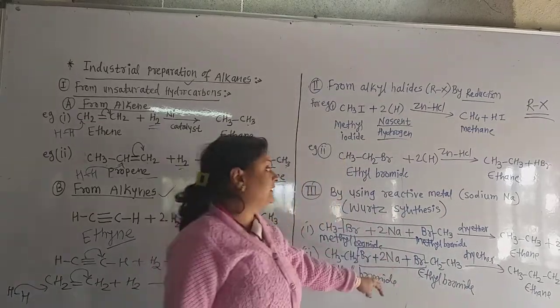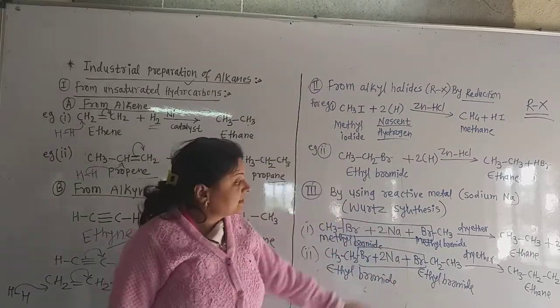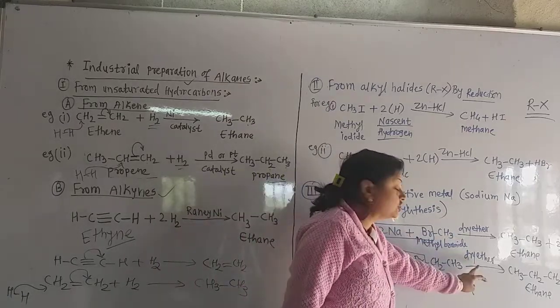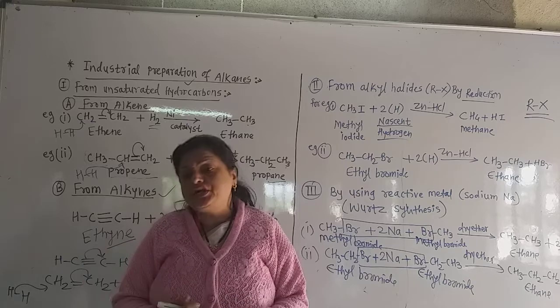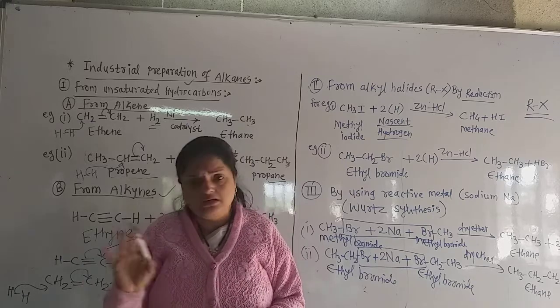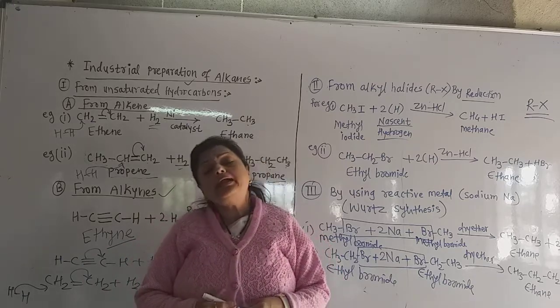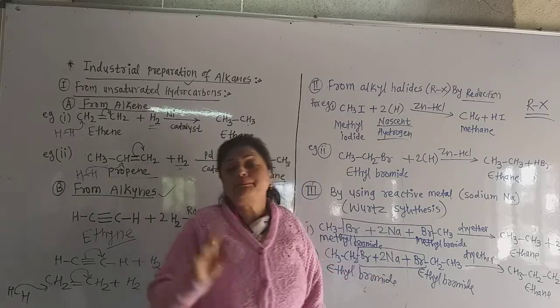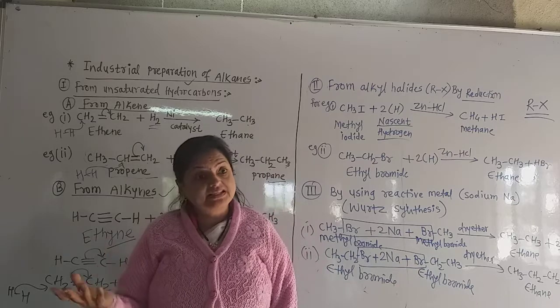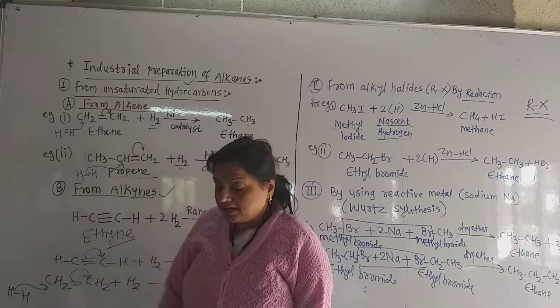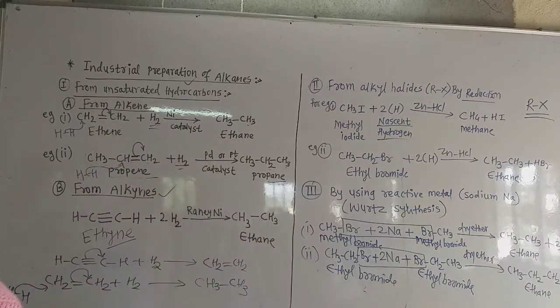But in this method, in the Wurtz synthesis, dry ether is used as the solvent. It is compulsory. Dry ether means there is no water in the ether. Ether is in liquid form, but there is no water. And by this method, we can prepare different alkanes by the Wurtz synthesis. So these are the 3 methods we have seen today for the preparation of alkanes.